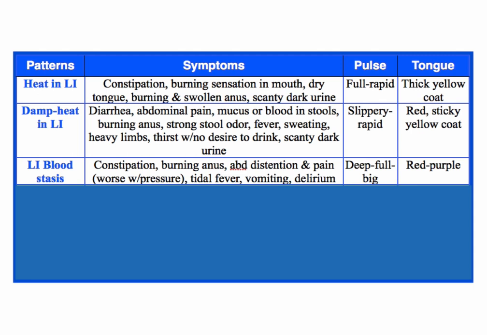Large intestine blood stasis. This is a bad one too. So this is usually constipation with stabbing pain. The person has a really distended abdomen and the pain is so bad and it's worse with pressure, so they don't want to be touched. They feel like there's a burning sensation in the anal area. They may have tidal fever, vomiting, and delirium. This could be a physical blockage of the large intestine, and that's why the person may vomit. So this is usually a serious condition.